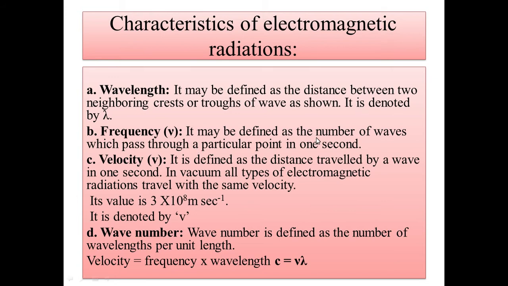It is defined as the number of waves which pass through a particular point within 1 second.